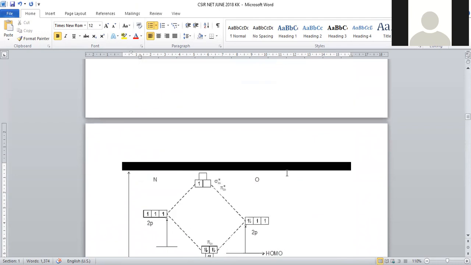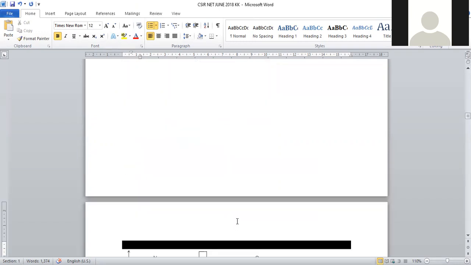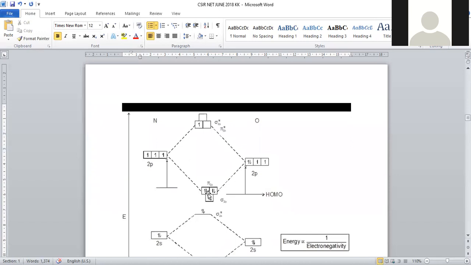So option number 2 is not satisfying. Electrons in the HOMO being closer to oxygen than nitrogen: yes, because oxygen is a more electronegative species when compared to nitrogen. So in this diagram, you can observe these electrons are somewhat closer to oxygen rather than in the central part.